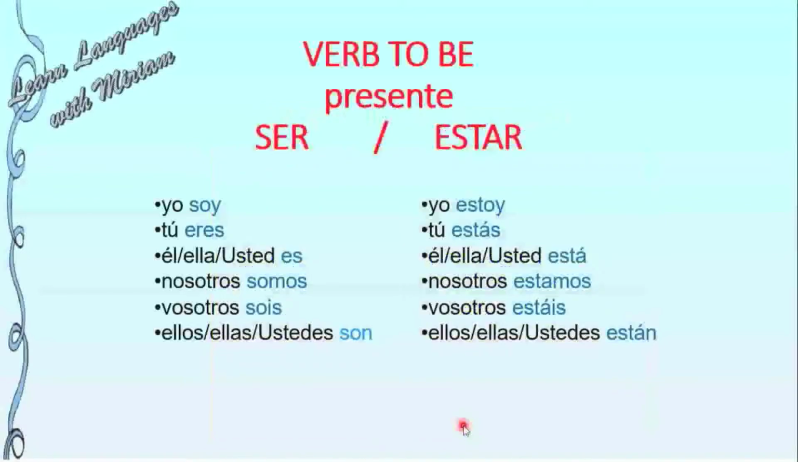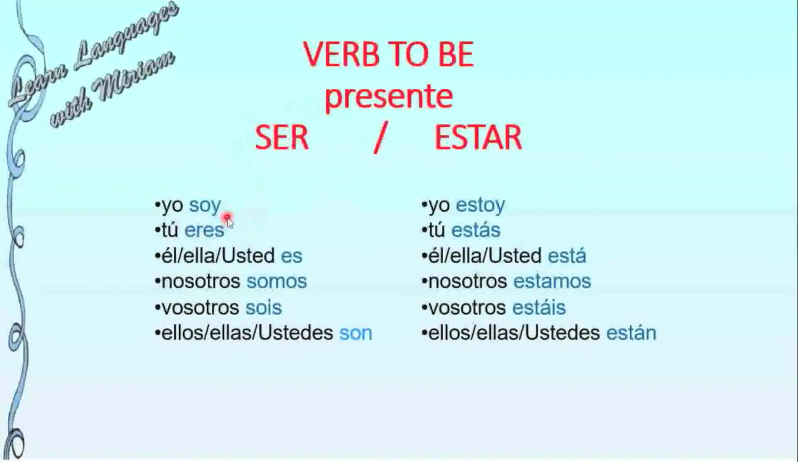Okay, let's continue. Now I'm going to show you how to write the verb to be in present. But I have to tell you something, be careful. Verb to be means two different things in Spanish. It could mean ser or estar. Later on, I will explain the difference. Let's start with verbo ser.